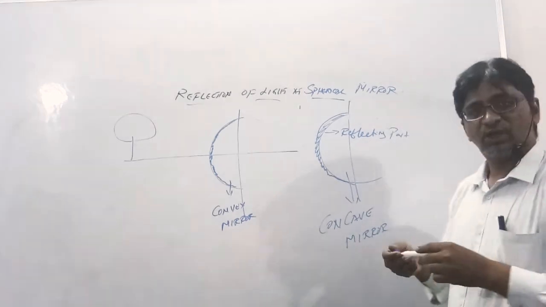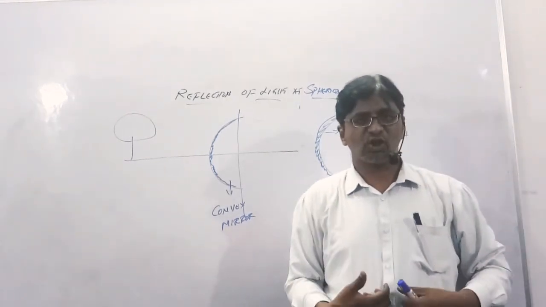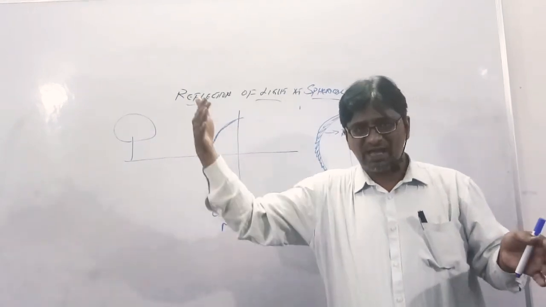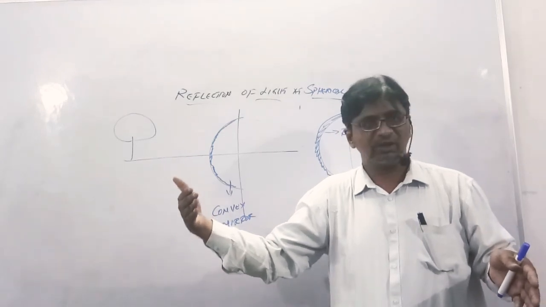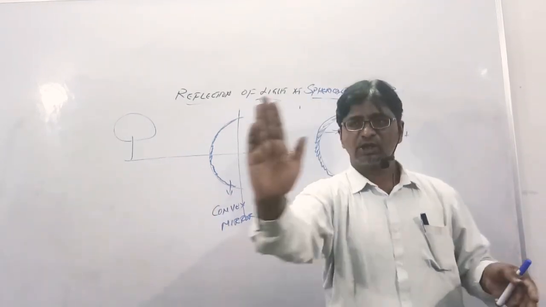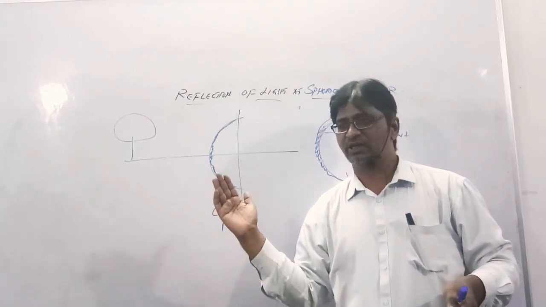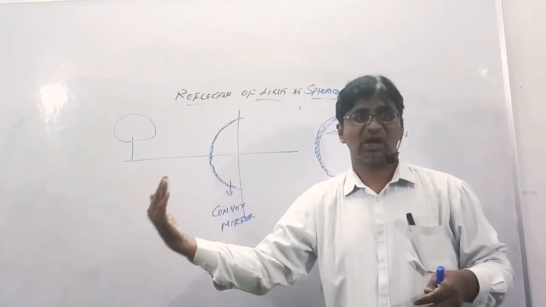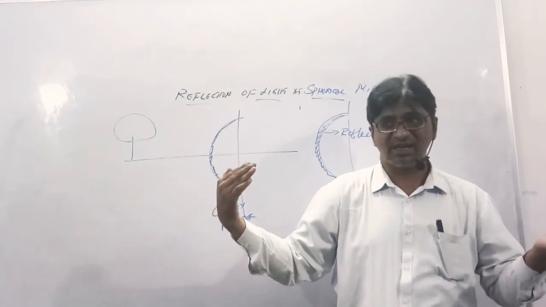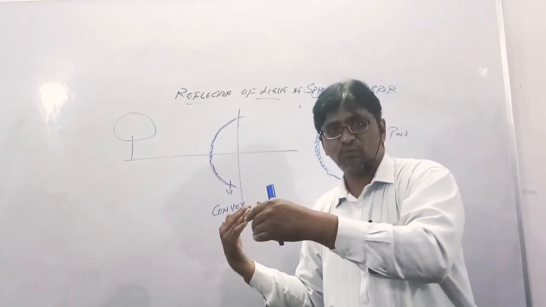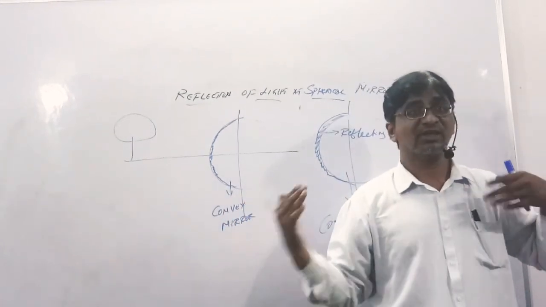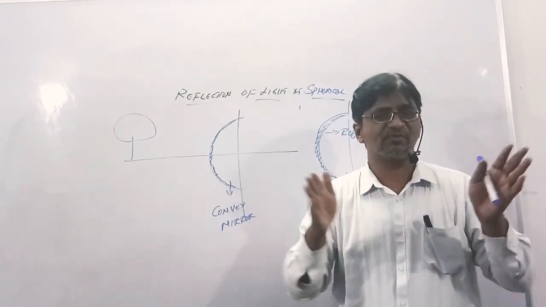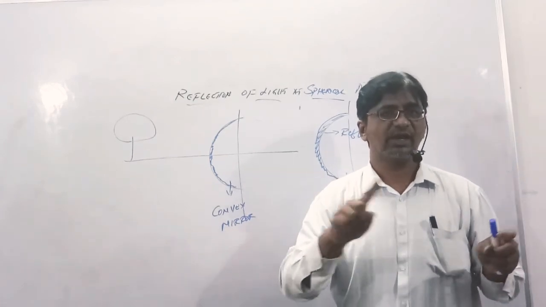Now what we will do is, as an object, we will be standing in front of both concave and convex mirrors. Till now we had a plane mirror in front of us, we use a plane mirror daily to comb our hair. But instead of a plane mirror, we will remove the plane mirror and put a convex mirror. First we will put a convex mirror and see. After putting it, how does my image reflect, how does my image come, whether it will remain the same size or a different size. If I come closer, when I move a bit closer, how does it happen? If I move farther, how does it? So these are various phenomena. What we'll see is what the features, sizes and shape of the object will be, whether they remain the same or not in concave mirror and convex mirror.